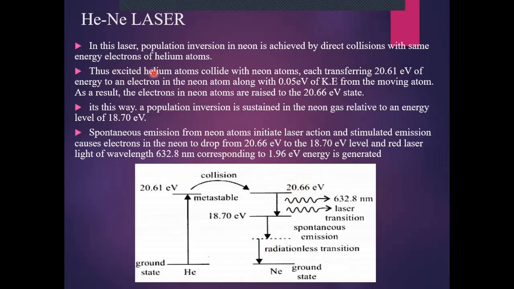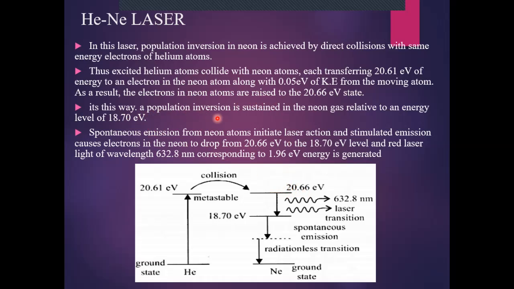So the excited helium atom collides with the neon atom, each transferring its 20.61 electron volt energy to an electron in the neon atom along with its 0.05 electron volt of kinetic energy from moving atom. So as a result, the electron in neon atom is raised to the 20.66 electron volt energy state.